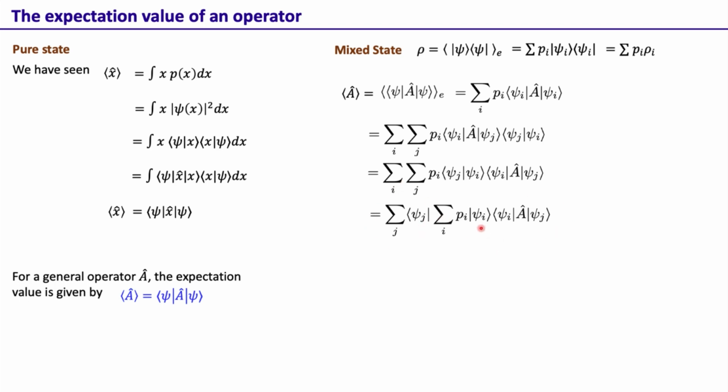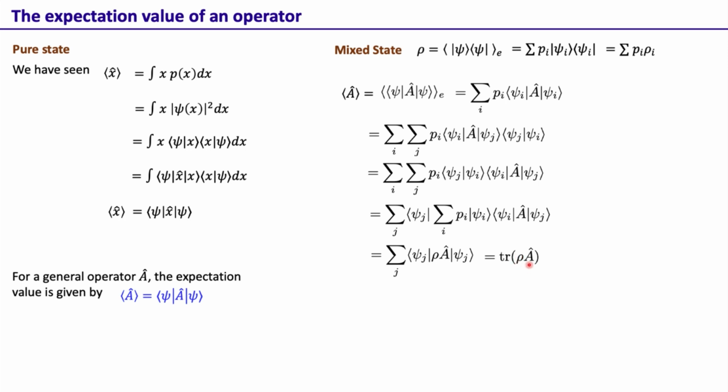And now we realize that this sum over i of p_i |psi_i⟩⟨psi_i| is just rho, so we can write this as the sum over j of ⟨psi_j|rho A|psi_j⟩. Now this is just a trace, since we have rho times A, and the sum over j of ⟨psi_j|...|psi_j⟩ is simply the trace. So this quantity is basically the trace of rho times A.